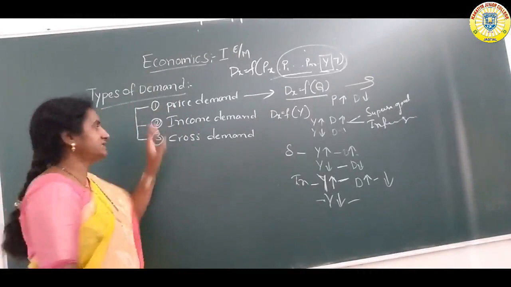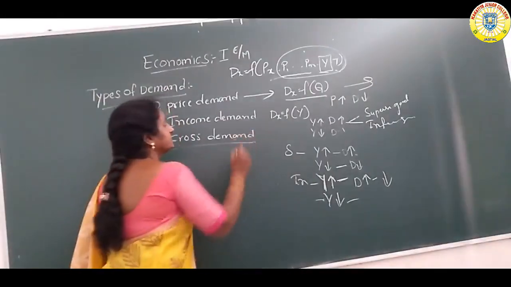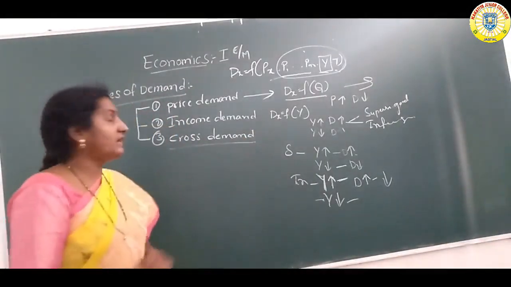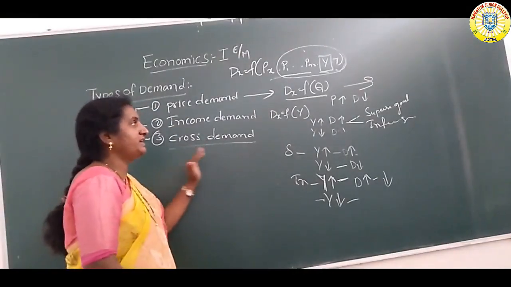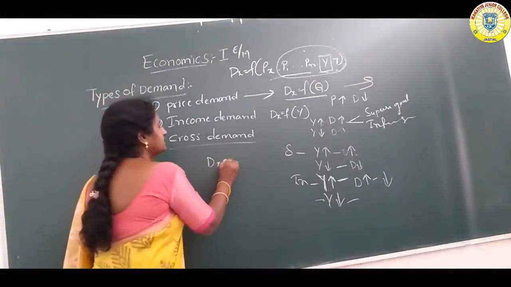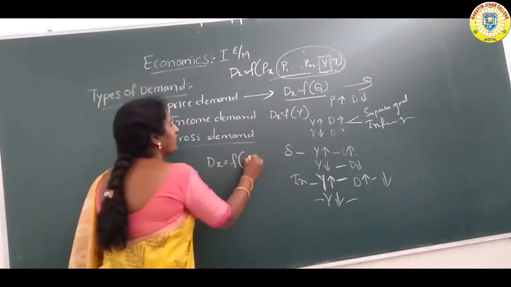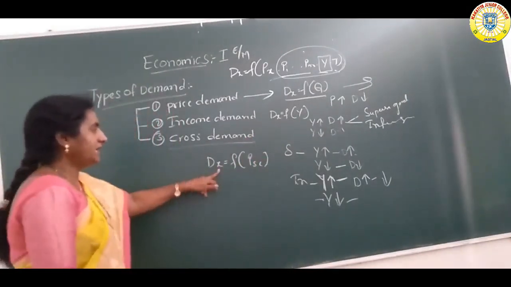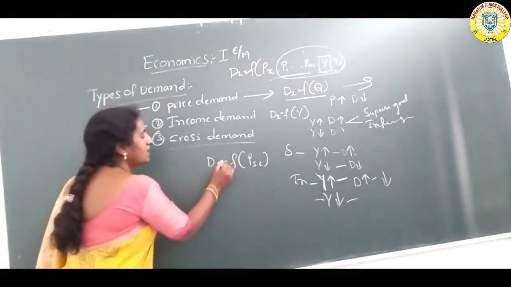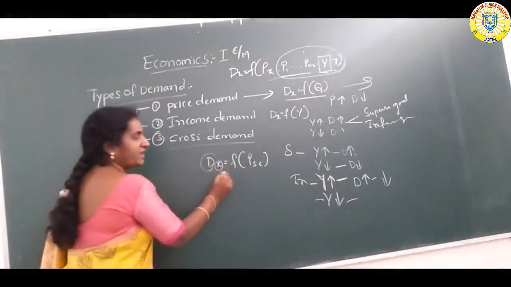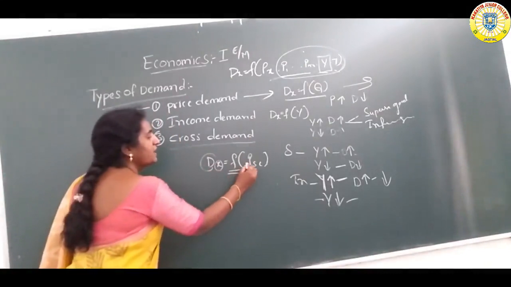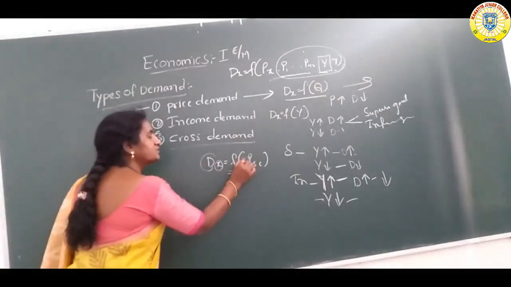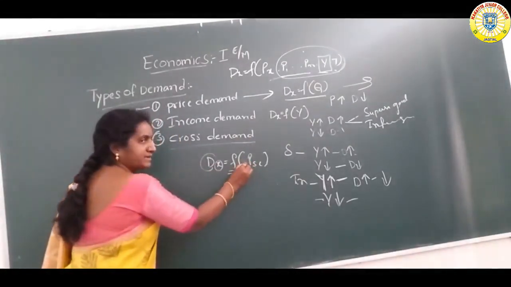And the next one is cross demand. Cross demand means the functional relationship Dx = f(PSC). Here Dx is the demand for commodity X, f means functional relationship, and PSC means price of substitutes or price of complementaries.